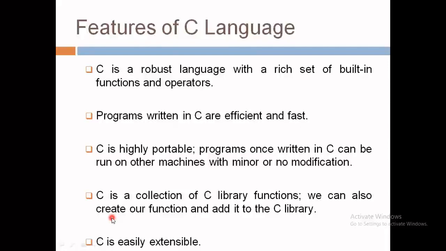That is the reason why we can say C is extensible. Extensible means we can add more features to the C language. So these are the features which make it much more popular for learning programming languages.